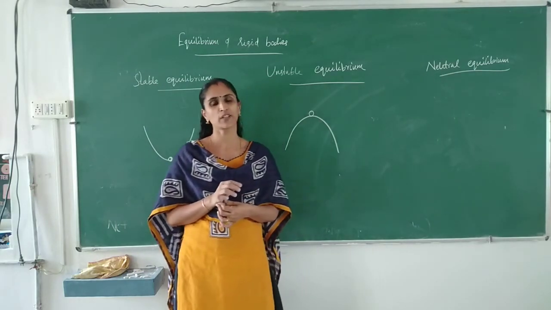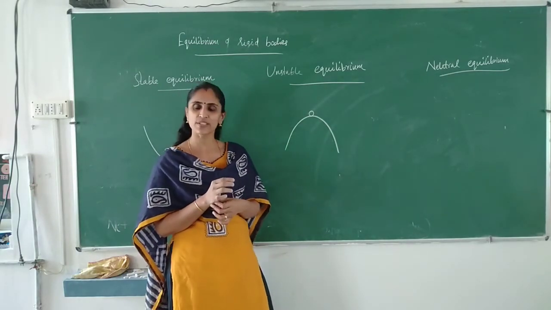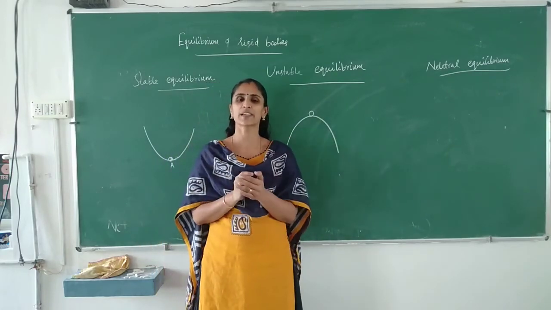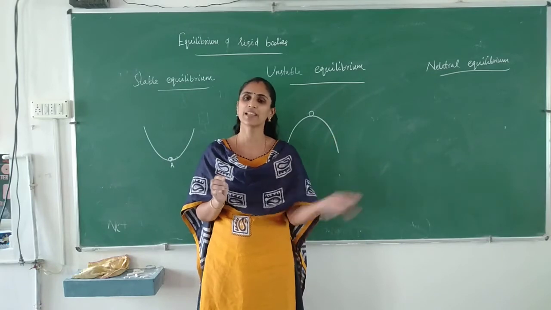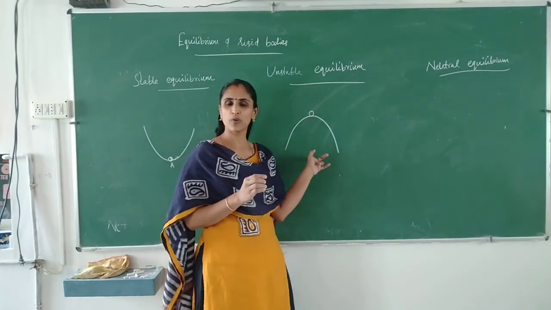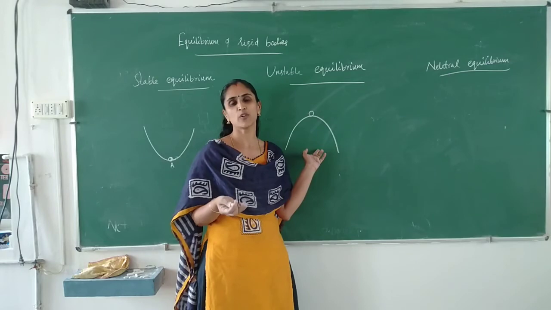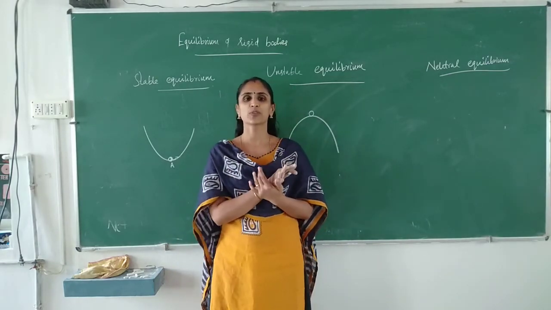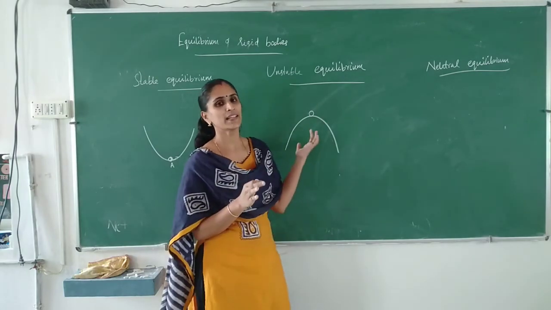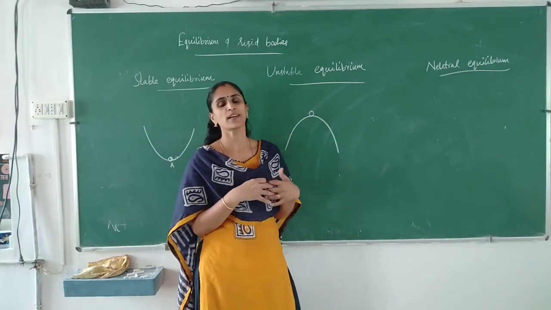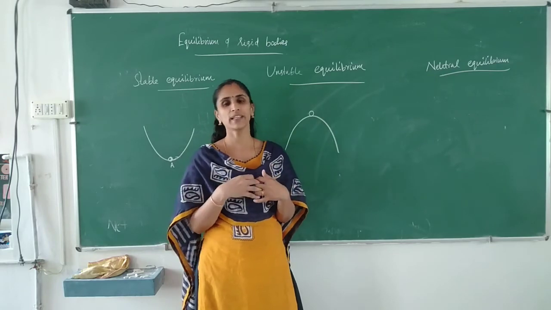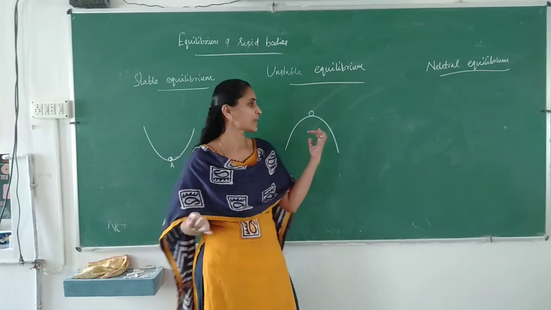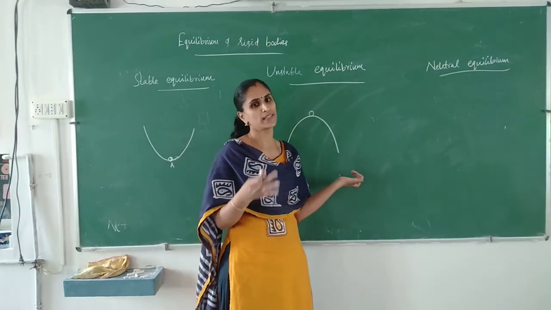In unstable equilibrium, potential energy will be very large, and because of its higher value of potential energy, once it is displaced, it will not come back to its original position. Here, center of mass lies below. In the stable case, center of mass lies above once it is displaced. Here, center of mass lies below once it is displaced.